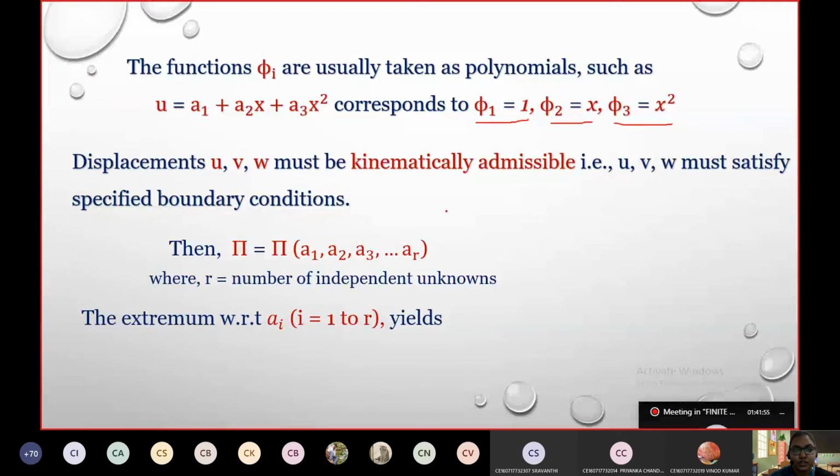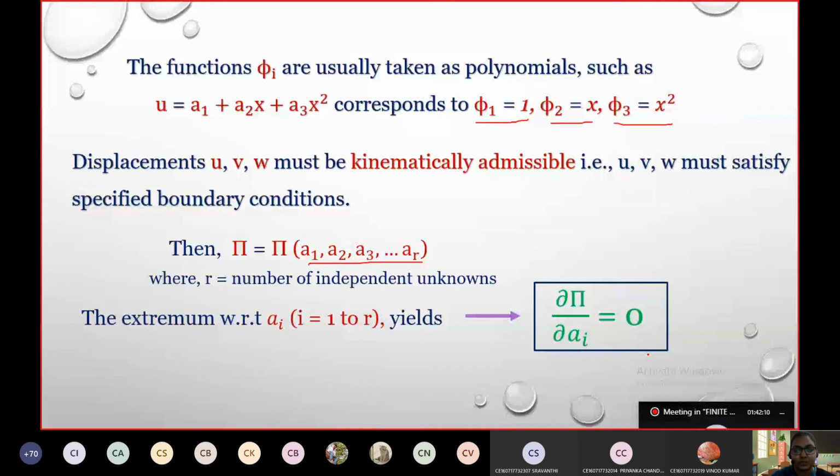Here, whatever the A we have, that is the variable. So when I have to extremize it, this will become my extremum condition. We'll take this extremum condition as our potential energy approach.